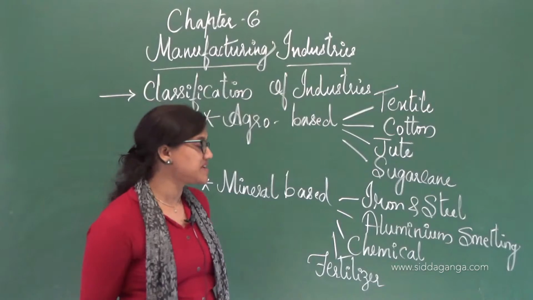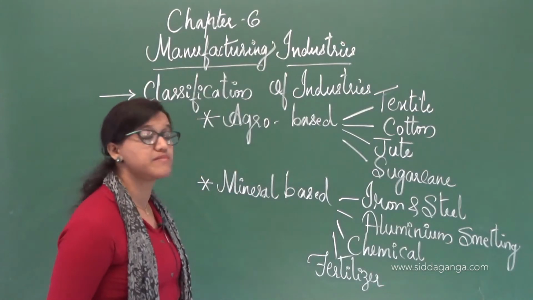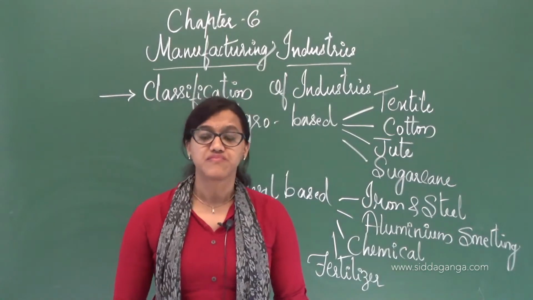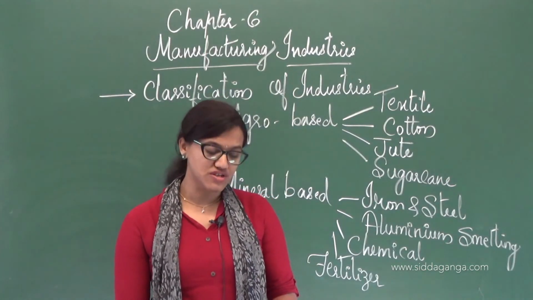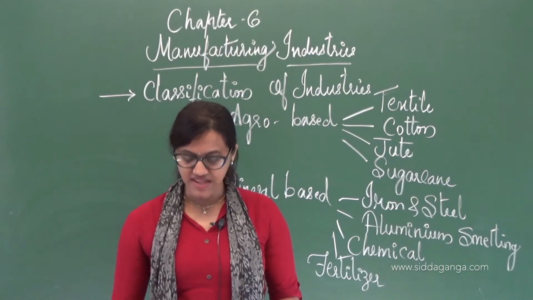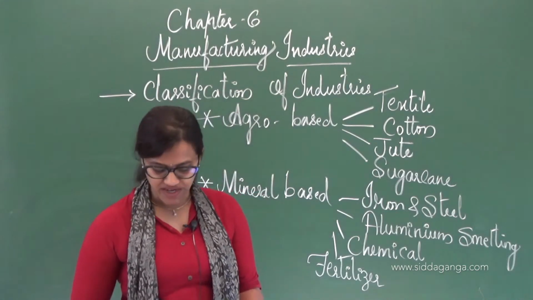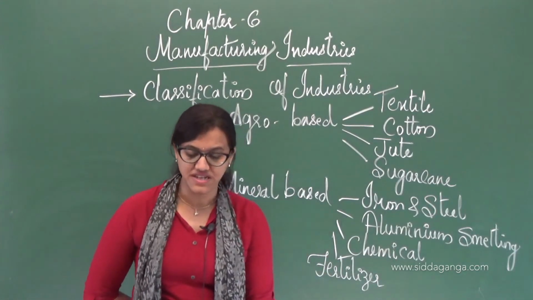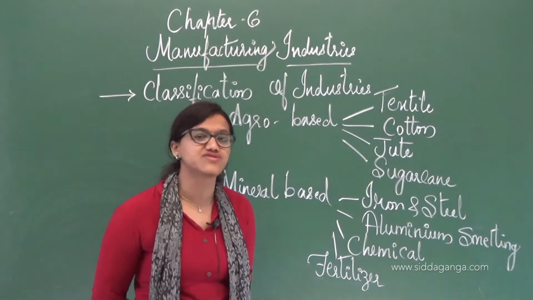Next one is aluminium smelting. That is again a mineral based industry. It is the second most popular metallurgical industry in India, as we all know. When it comes to aluminium smelting, this is again the second industry.